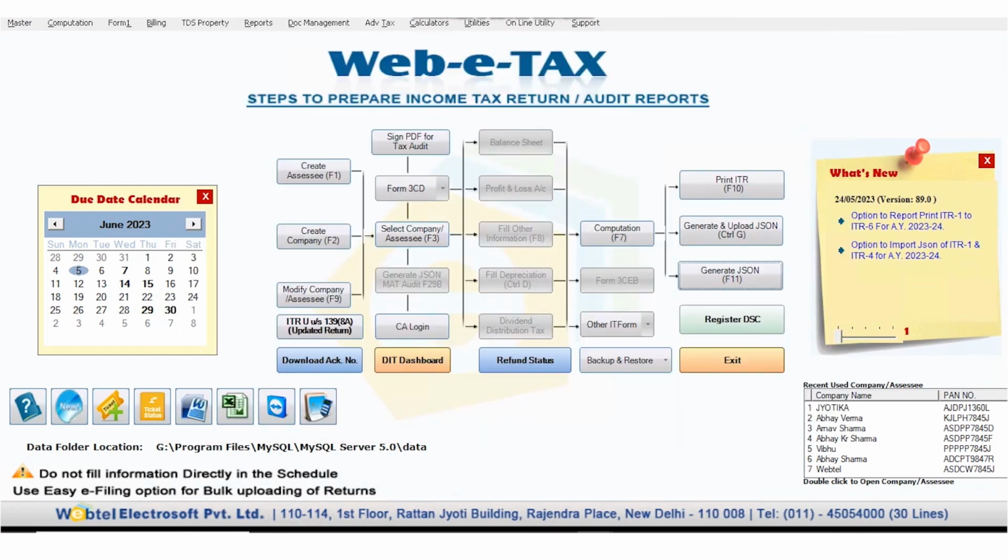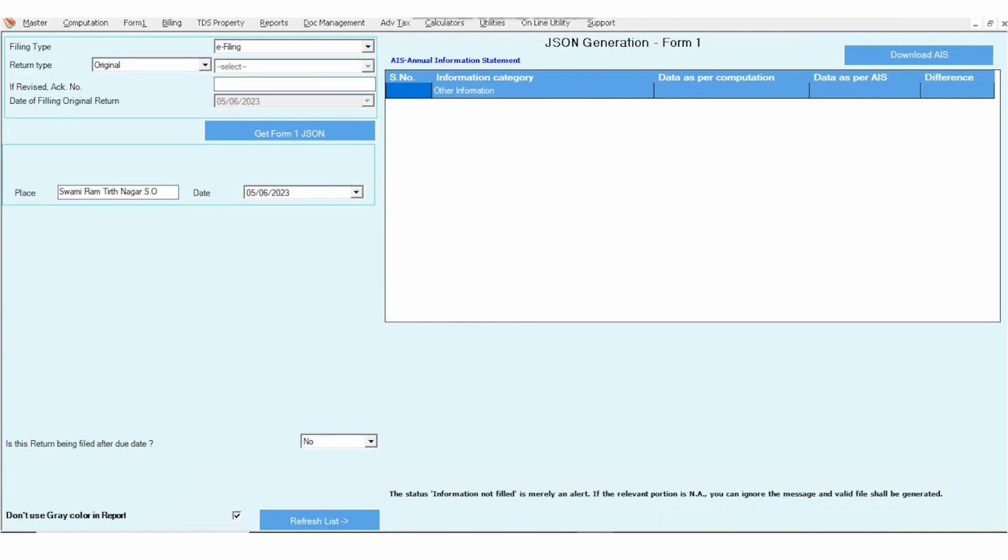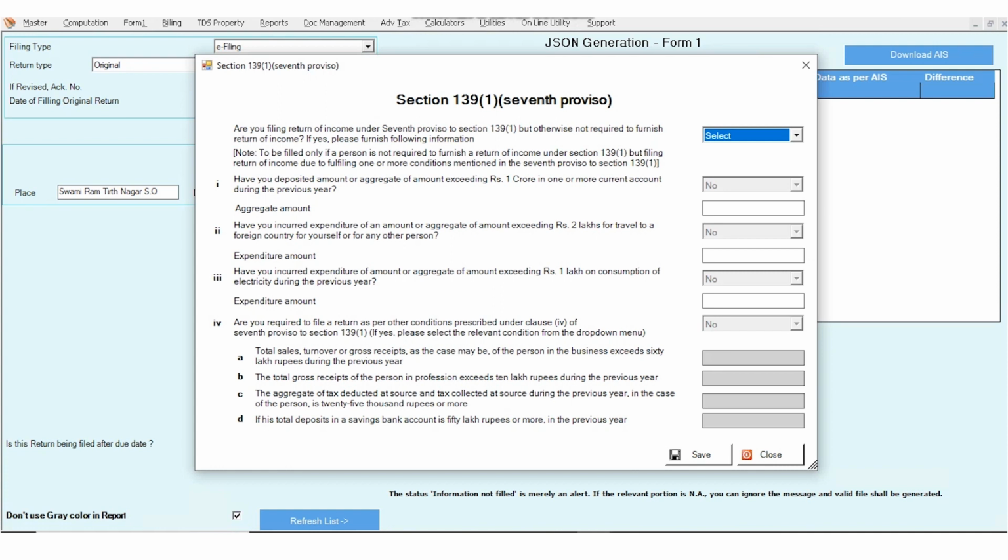Then you need to click on proceed, and after clicking on proceed, you need to click on get Form number 1 JSON, and then select the 139(1) seventh proviso criteria. If you have deposited 1 crore in one or more accounts, then you need to select this option as yes.